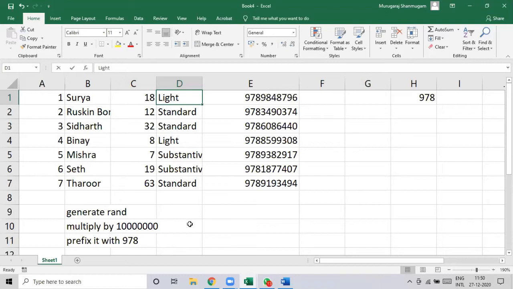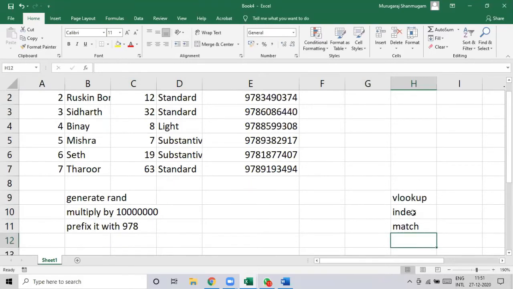So there is another combination called INDEX and MATCH. We can achieve the same thing from the right also. But right now, let's not get into that kind of complication. So VLOOKUP, INDEX, and MATCH are 3 wonderful things to fetch information from different parts. Sometimes you can use a combination of these 3 to achieve whatever we want.